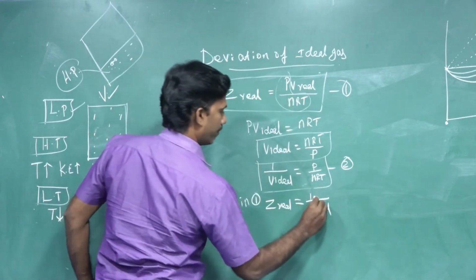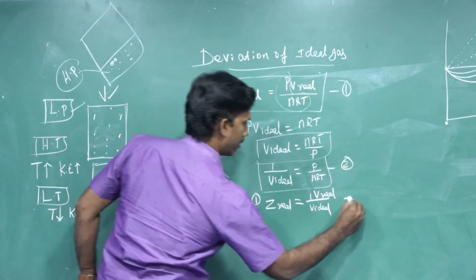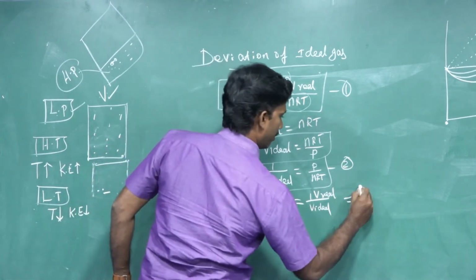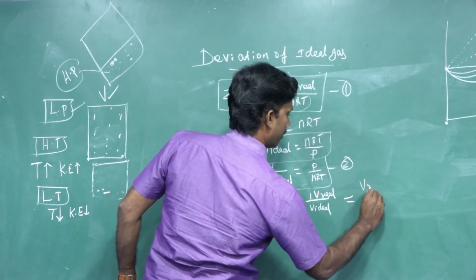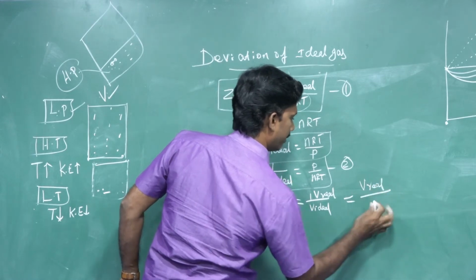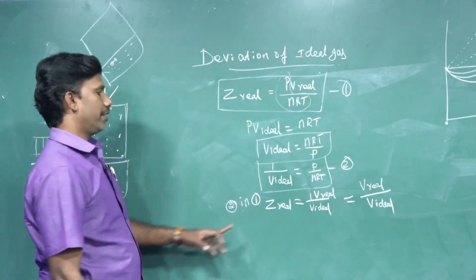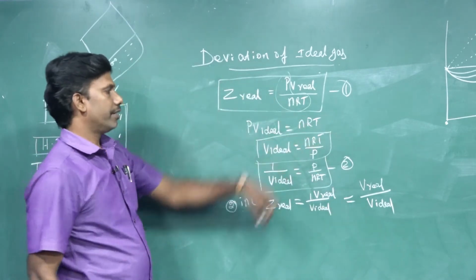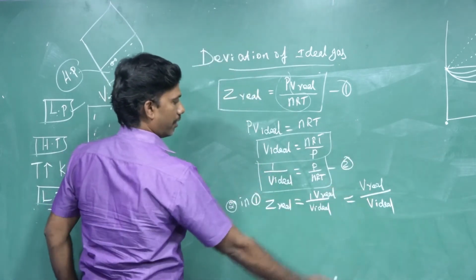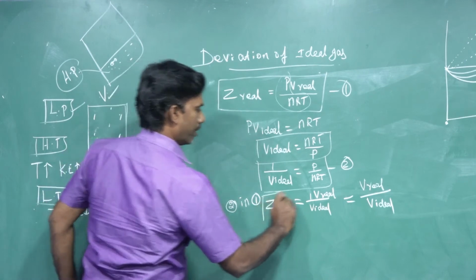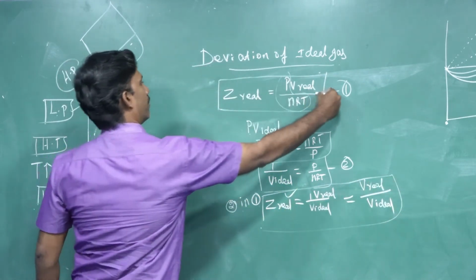And that's all about the derivation we got. Simply, we can write the Z factor as V real by V ideal. Here V is the molar volume of the real gas and the ideal gas. By using this data also we can calculate the Z factor. So already we have one formula for the Z factor.